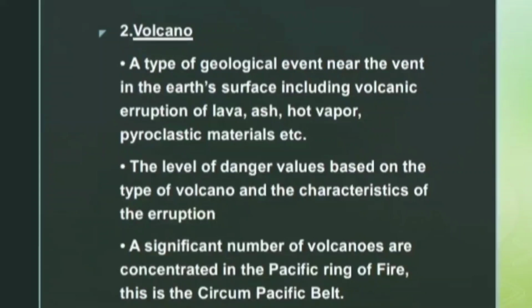Pyroclastic flow means extremely hot gases, ash, and other materials of more than 1000 degrees Celsius that rapidly flow down from the vent. A significant number of volcanoes are concentrated in the Pacific Ring of Fire. This is the Circum-Pacific Belt.